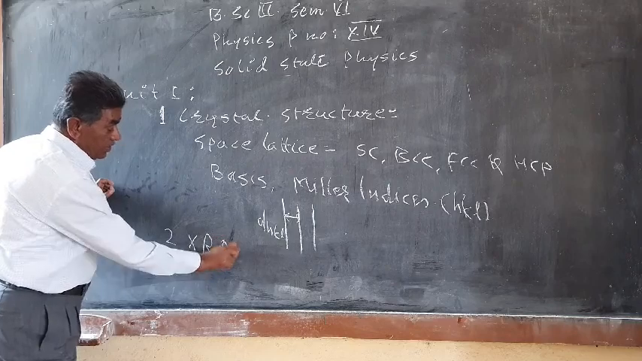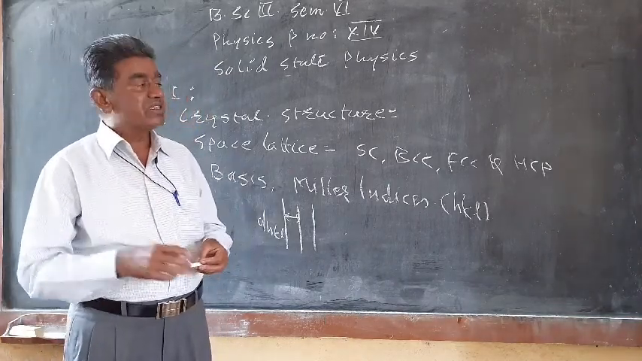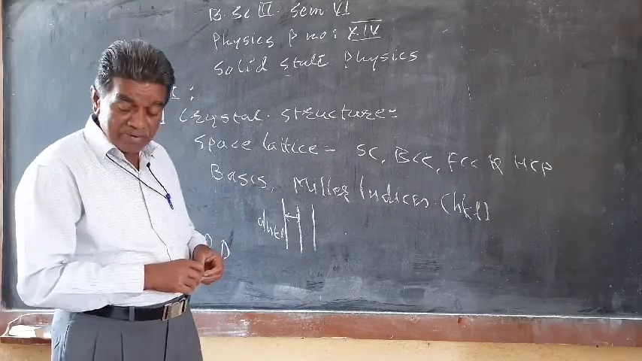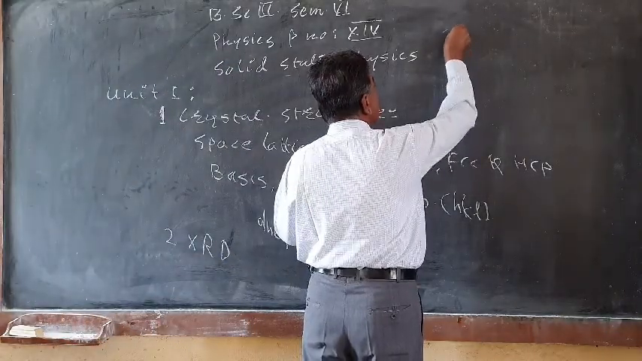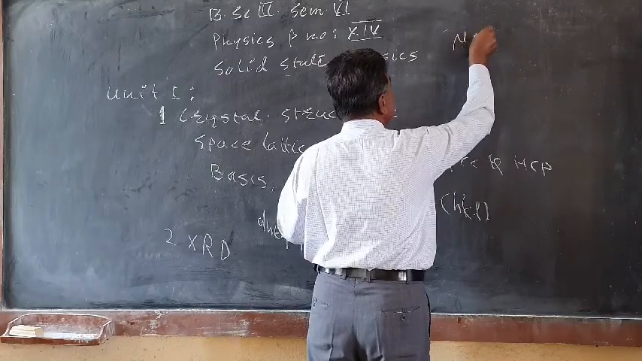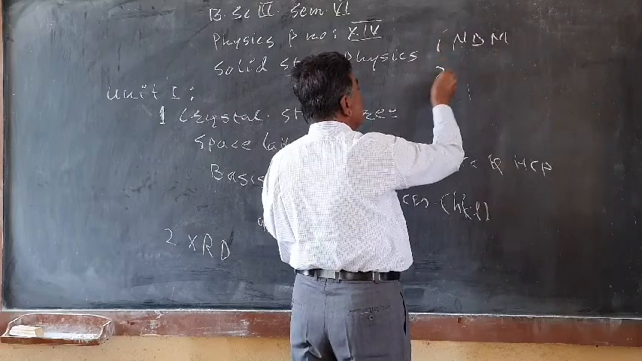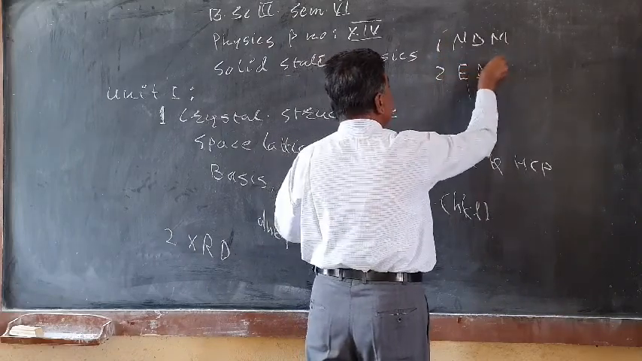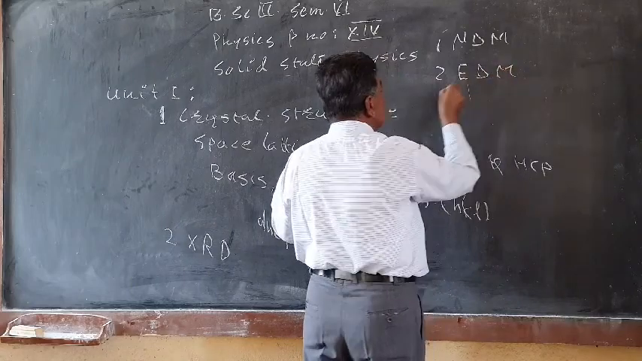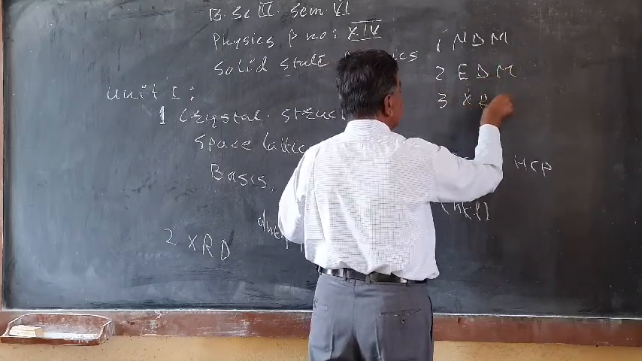X-ray diffraction. To determine the crystal structure of unknown materials, many methods are employed. For example, the neutron diffraction method, ND method. This is one. The second is the electron diffraction method. And lastly, the third is the X-ray diffraction method.